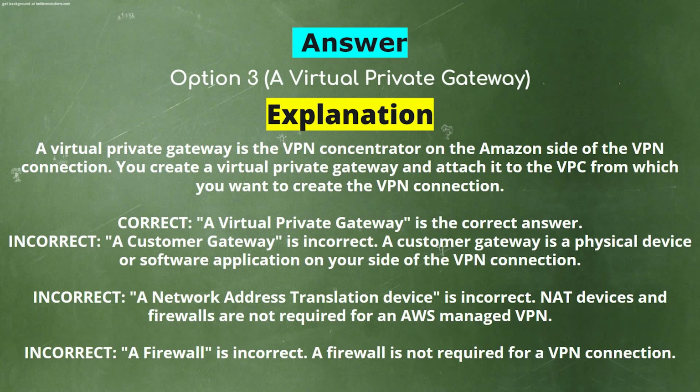A customer gateway is incorrect. A customer gateway is a physical device or software application on your side of the VPN connection. A network address translation device is incorrect. NAT devices and firewalls are not required for an AWS managed VPN. A firewall is incorrect. A firewall is not required for a VPN connection.